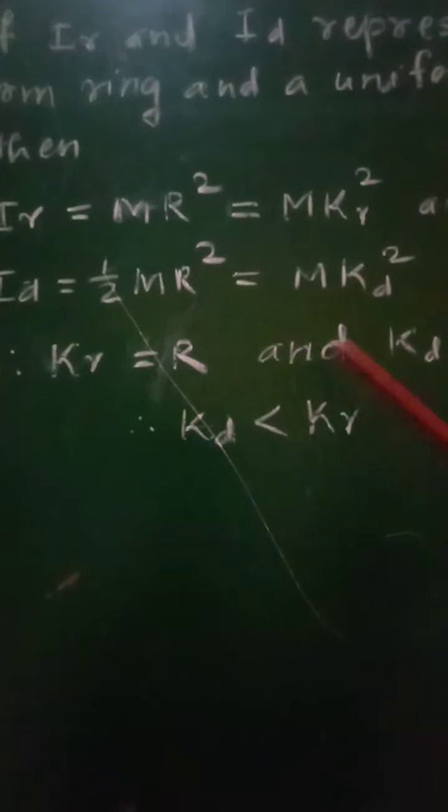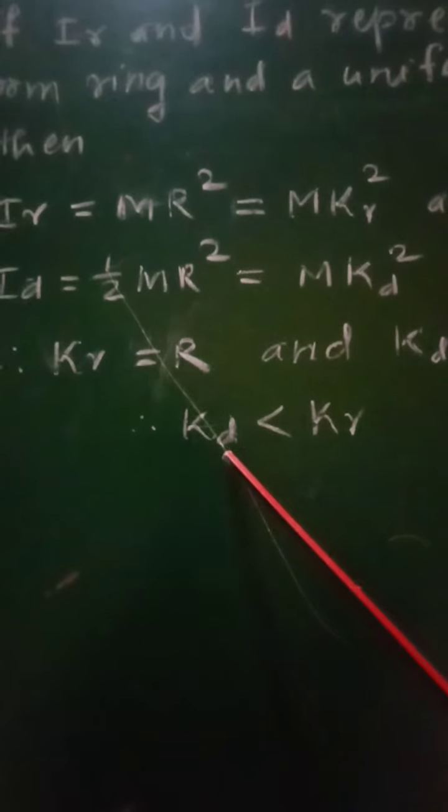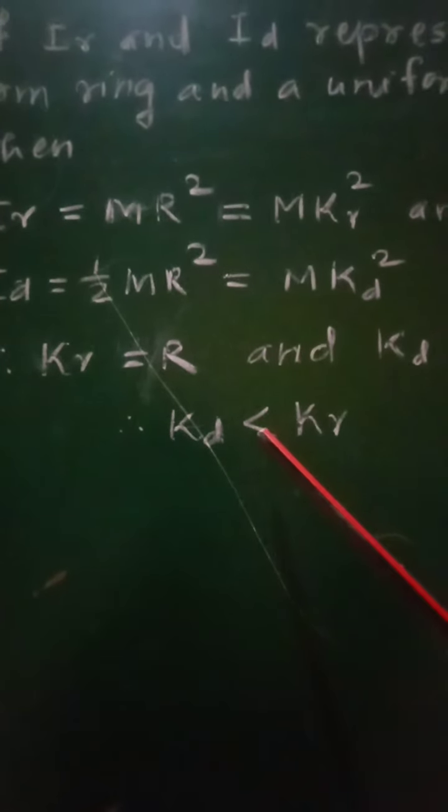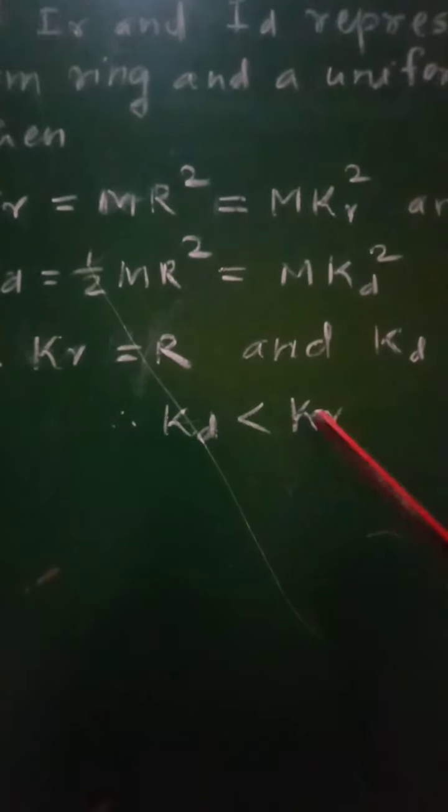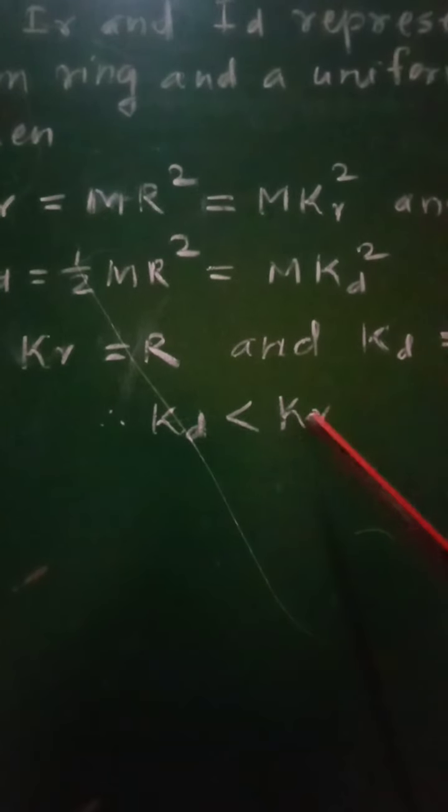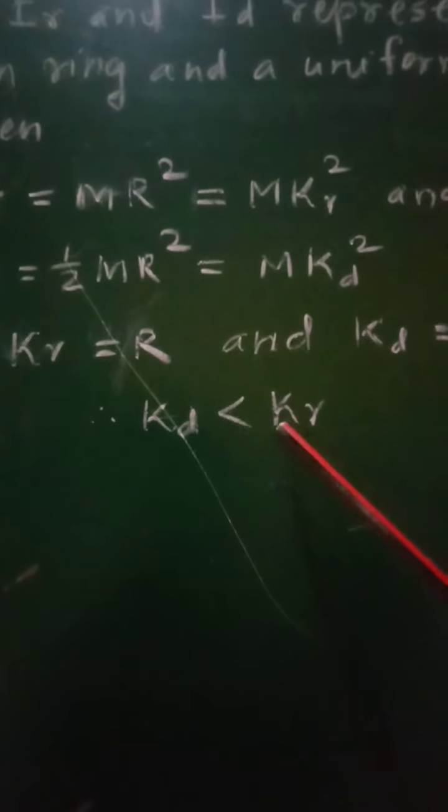Therefore from these two relations it is clear that the radius of gyration for the disk will be less as compared with the radius of gyration for the ring if both have the same mass and radius.